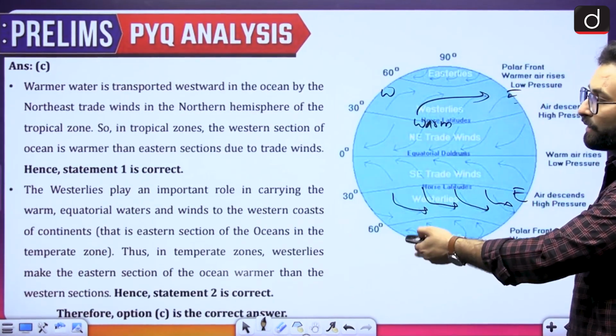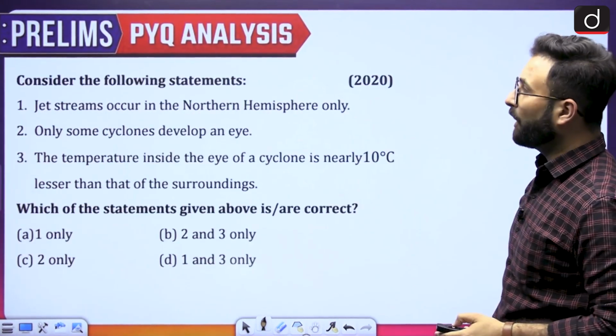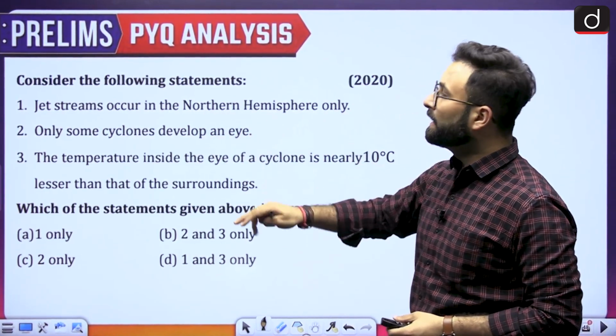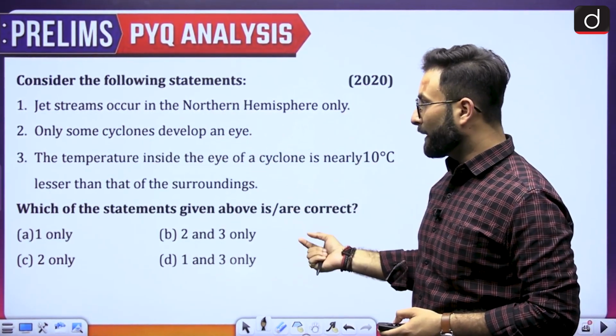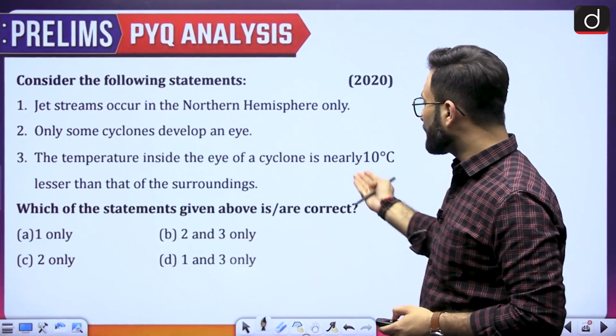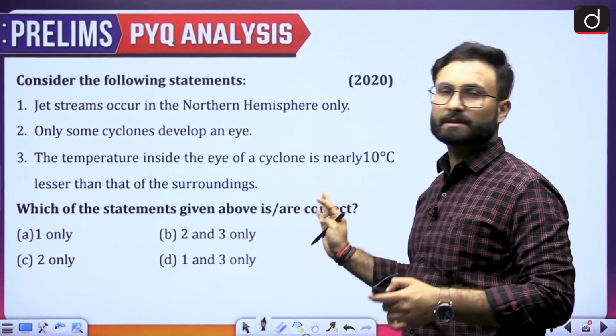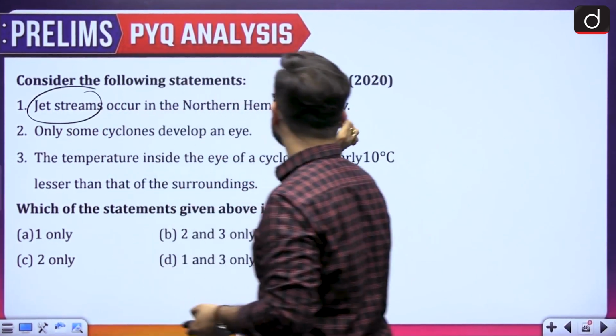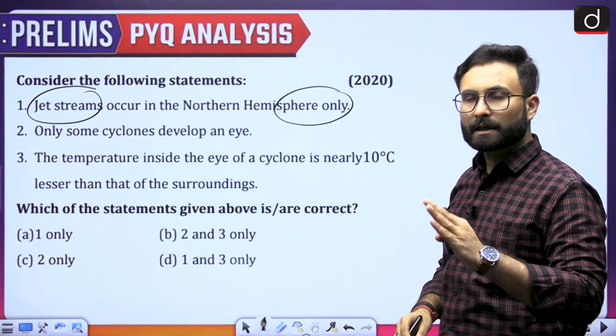Same thing has been written over here, you can go through it. Okay, now consider the following statements: jet streams occur in the northern hemisphere only. Only some cyclones develop an eye. The temperature inside the eye of the cyclone is nearly 10 degrees lesser than that of the surroundings. Now let's see the first statement: jet streams occur in the northern hemisphere only. That does not make sense.